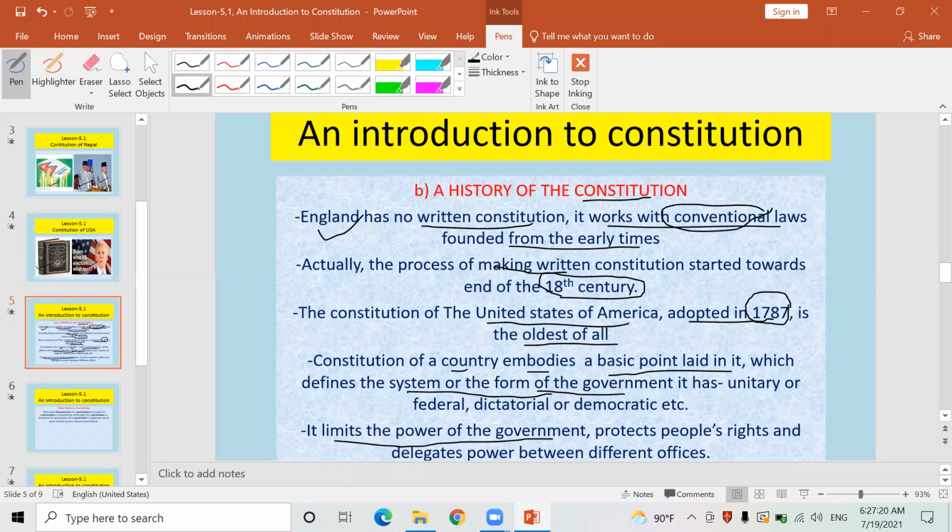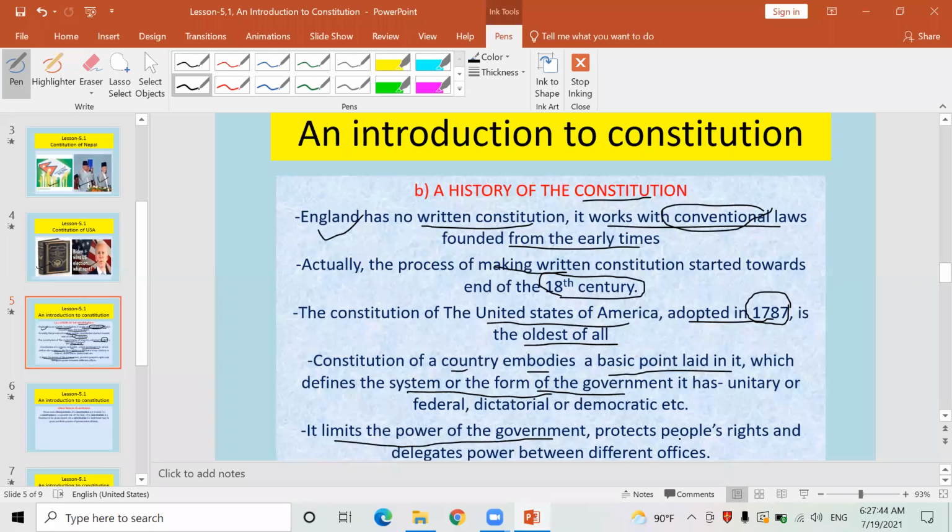Look here. It means the Constitution determines the power and function of the government. It means the executive body of the nation. Yes. Similarly, what are the power and function of the judiciary? What are the power and function of the legislature, I mean parliament?